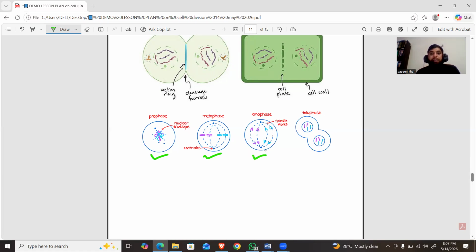In anaphase, the chromosomes split at the centromere. Half the chromosomes move to one side and half move to the other side, to the respective poles. In telophase, cytokinesis and karyokinesis occur.